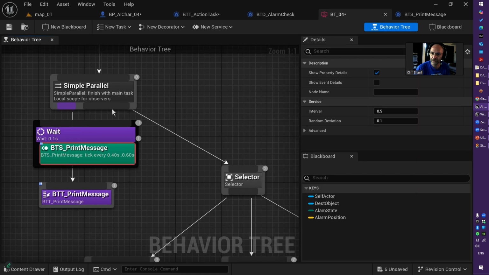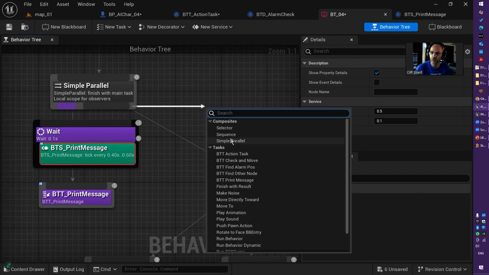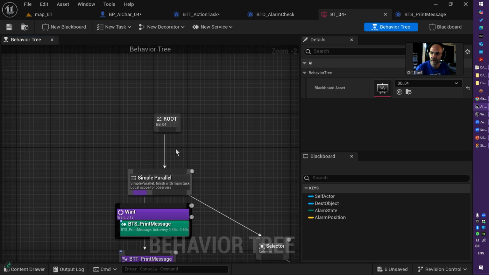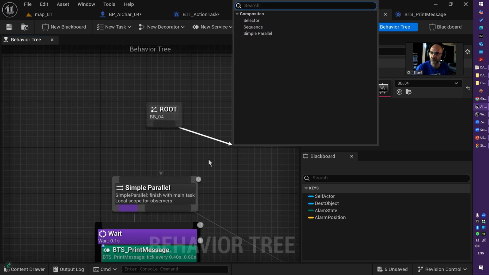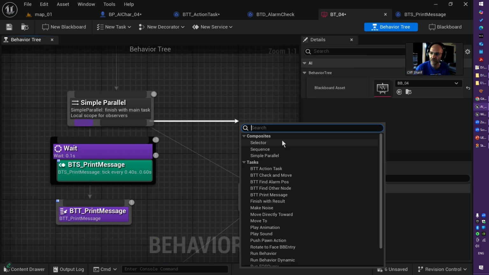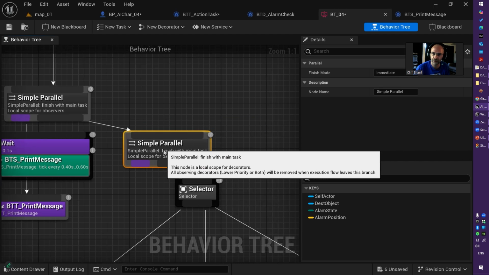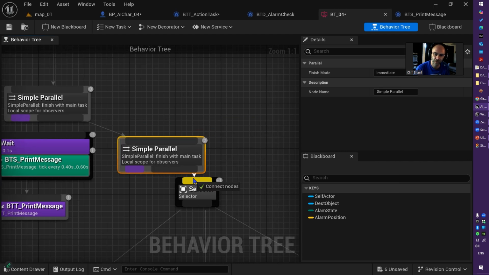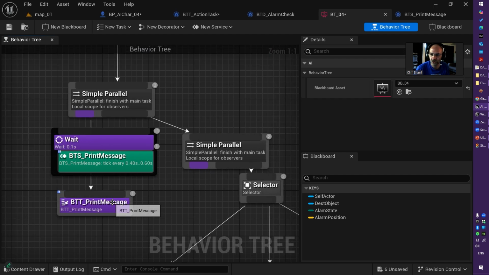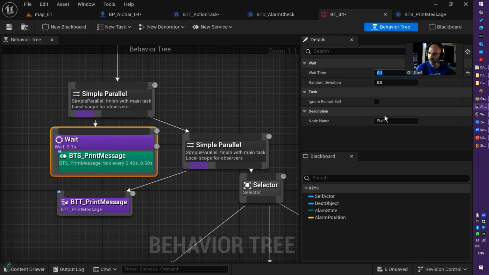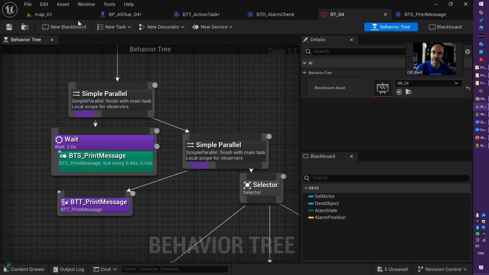And on the other side, you can have composite and normal programming AI, even you have from the root, like you can choose the composite and you do the job. Even though from here you can have another simple parallel, and from here you can go through your task and perhaps run another task here. Let me just grab this guy here and grab this guy here. Change the wait time to 0.22 seconds. Compile, save, and run.